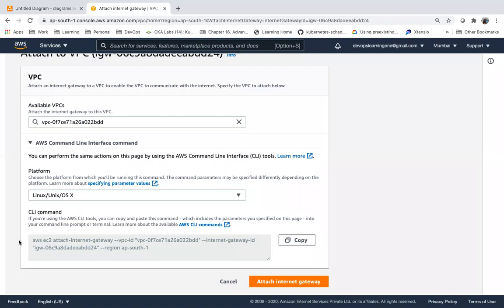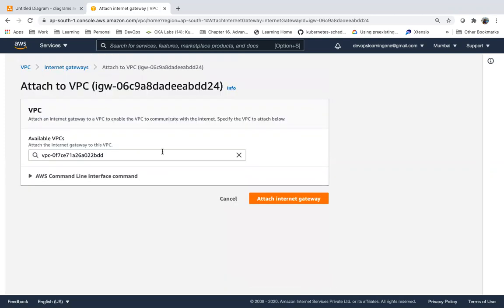Whatever I am creating manually, the VPCs, subnets, route tables, IGWs, we can create using Terraform also. As of now, I am using the GUI, graphical user interface, to create our infrastructure.